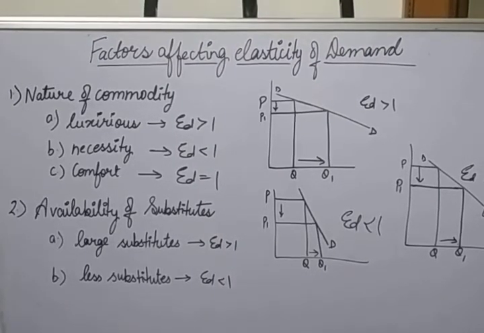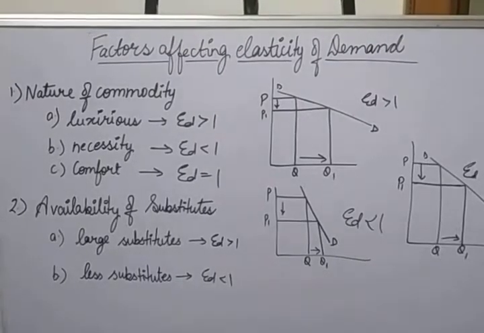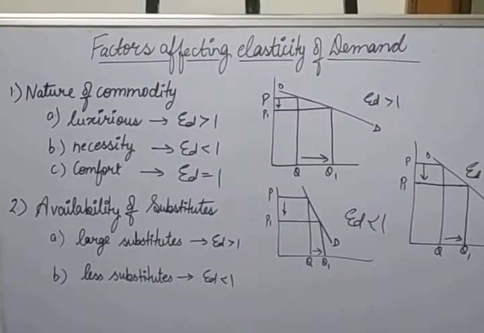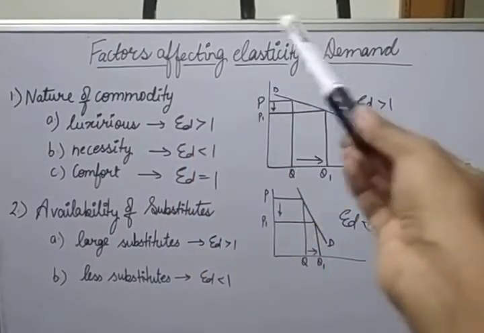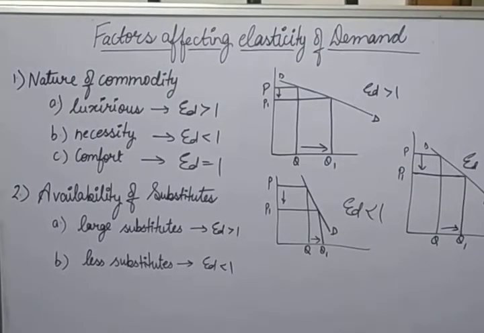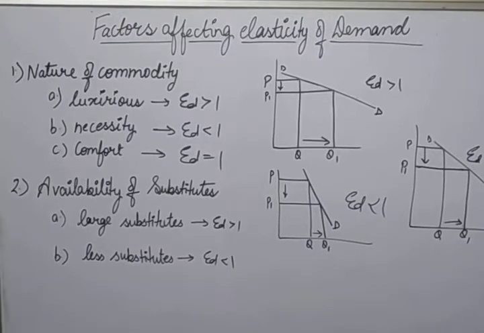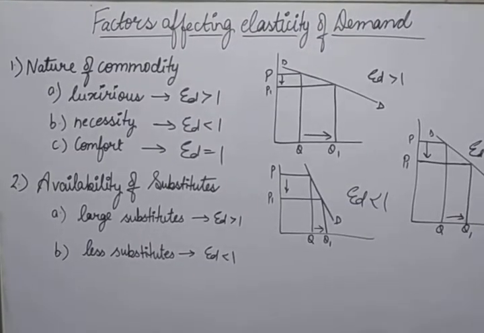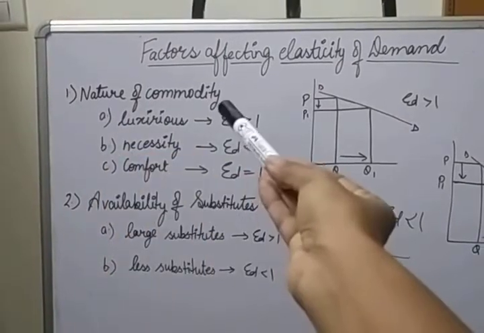Good morning, students. Today we will start the last topic of this chapter, elasticity of demand, that is the factors or determinants affecting elasticity of demand. So, what type of elasticity will be there for the different factors or determinants? This we are going to discuss one by one. The first factor which I have written over here is the nature of the commodity.